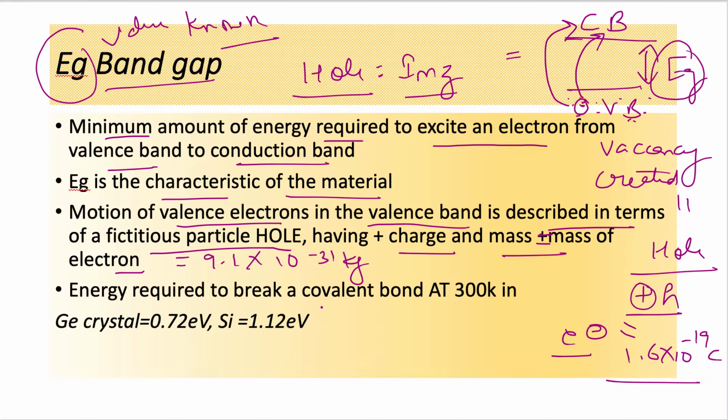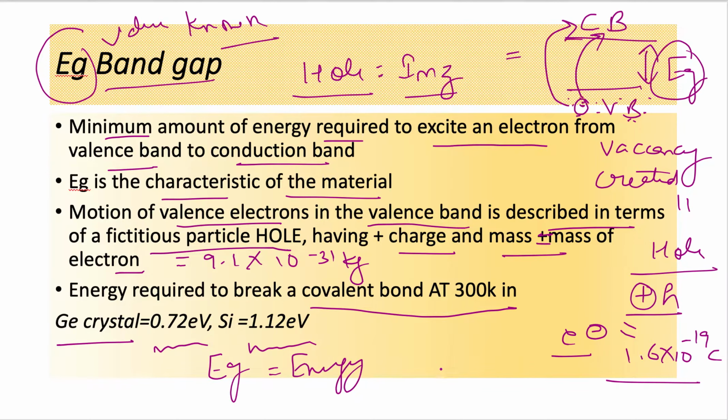The energy required to break a covalent bond at 300 Kelvin is 0.72 electron volt in a germanium crystal and 1.12 electron volt in silicon. These are actually the values of the energy band gap for the silicon and germanium crystals. So whatever energy is required to break the covalent bond is also given by the value of Eg. Okay.